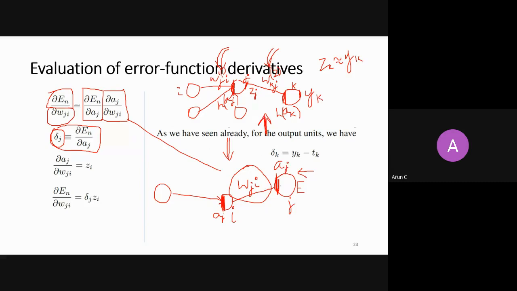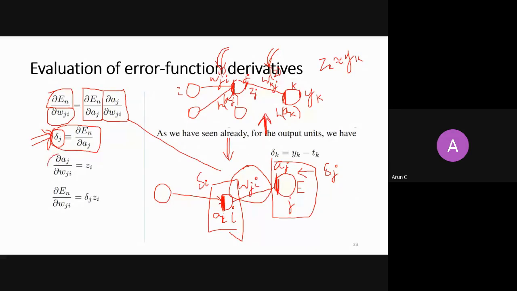If you are calculating a derivative with respect to any a, you just call it a delta. With respect to aj, it is delta j. With respect to ai, it is delta i. So you are just measuring the derivative of error with respect to any a. It is just notation, you are writing it with delta, and the rest of the things are the same.